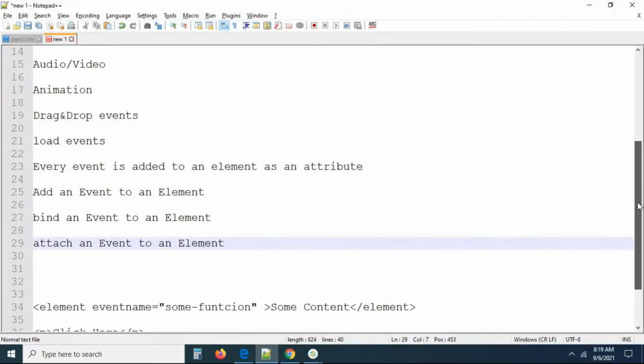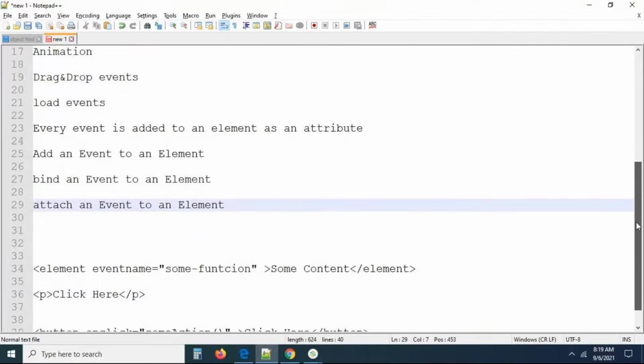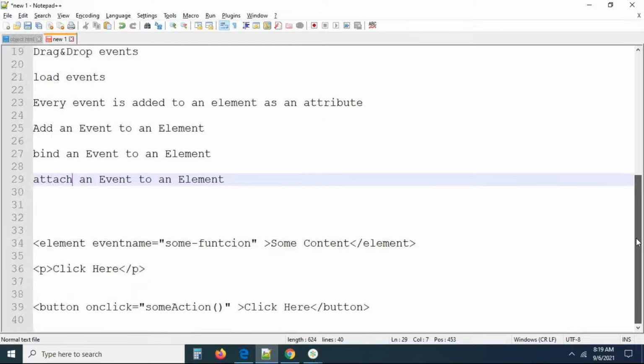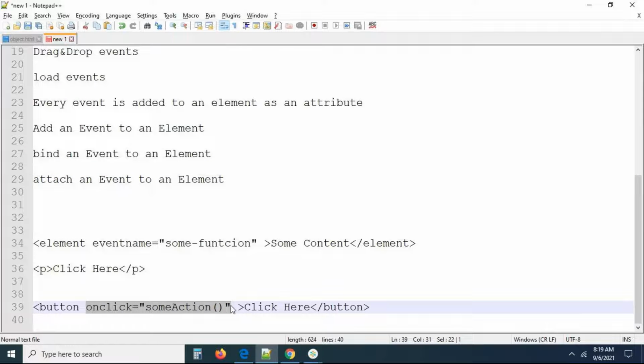Check this carefully. This is what you should remember. Attach an event. So this is the way of adding, attaching, or binding an event to an element. We have some other ways also. In the upcoming sessions we can see how to add events to an element, but right now you can see this is the way of adding an event to an element.